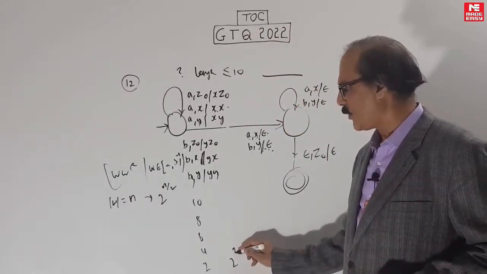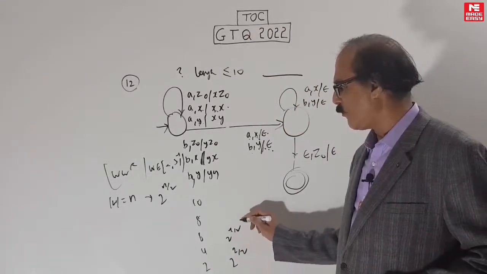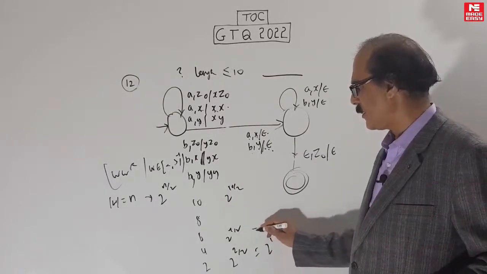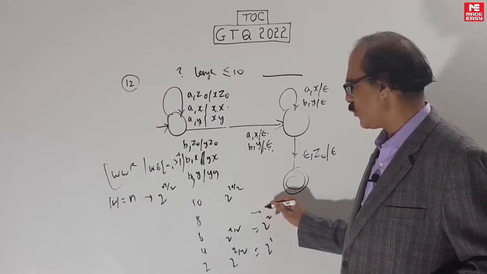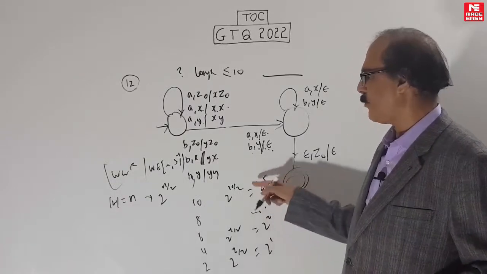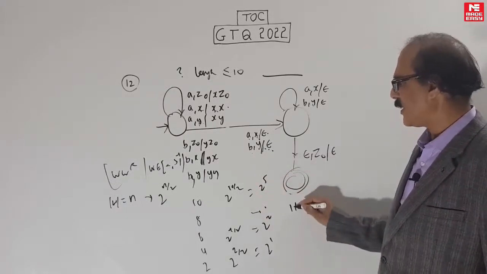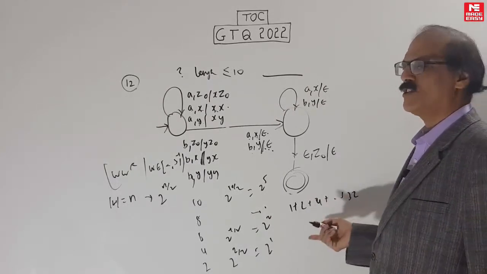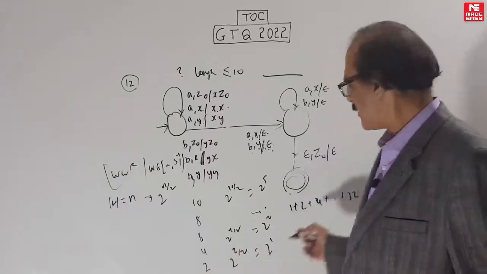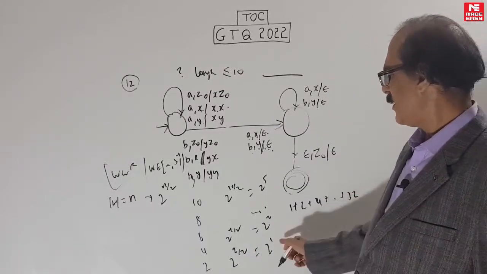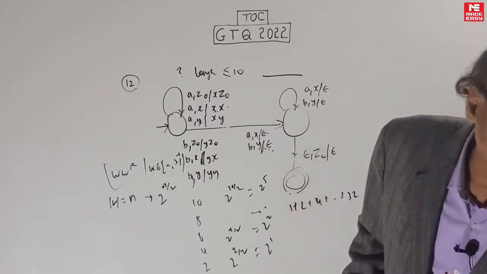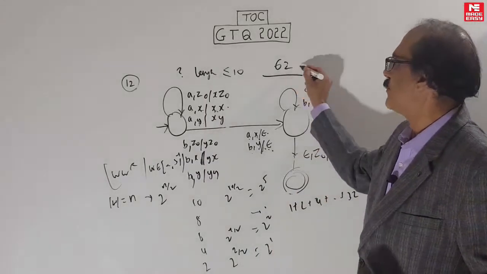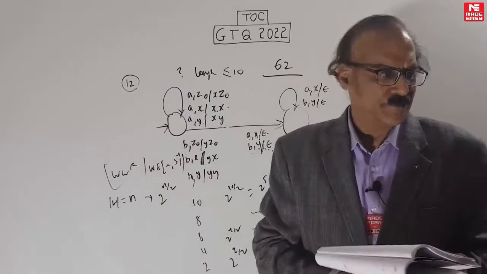It will be 2 power 2 by 2, 2 power 4 by 2, up to 2 power 10 by 2, and so on. Add all this: 2 power 1, 2 squared, 2 cubed and so on up to 2 power 5, since 2 power 10 by 2 is 2 power 5. It means you have to add 1 plus 2 plus 4 up to 32. You can use geometric progression or just add it. There are only 5 numbers here, 2 power 1 to 2 power 5. Just add it, it will come to 62. There will be 62 such strings. Answer is 62. Okay, that is question number 12.